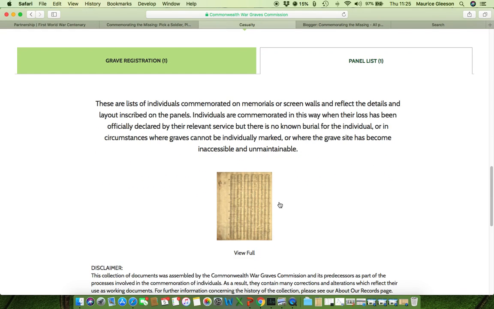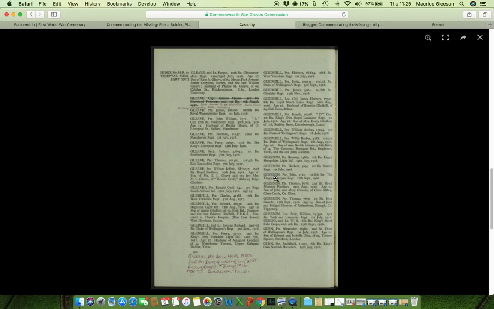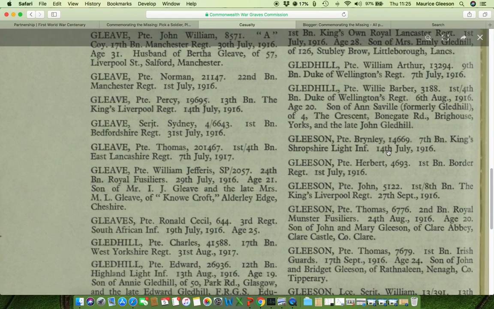There's the panel list, which in fact is just a list of names and not very informative from a genealogical point of view. But the grave registration document, if you click on that and if we enlarge it, you'll see that there is Private Brynley Gleeson, 14669, who died on the 14th of July 1916. Those are his details there. But if we look down 3 entries below to Private Thomas Gleeson, we can see that it actually has his age and that he's the son of John and Mary Gleeson of Clare Abbey, Clare Castle, County Clare.